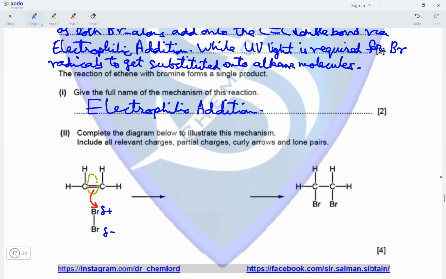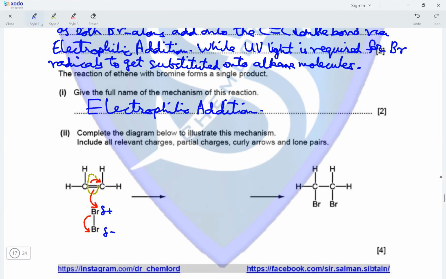And the reason that this bromine atom gets positively charged is because this same pi electron cloud repels the electrons of this bromine atom towards the opposite end of the molecule, meaning this end of the bromine molecule becomes positively charged while the other end becomes negatively charged. Now, the Br-Br bond breaks heterolytically, and so does the carbon-carbon double bond.